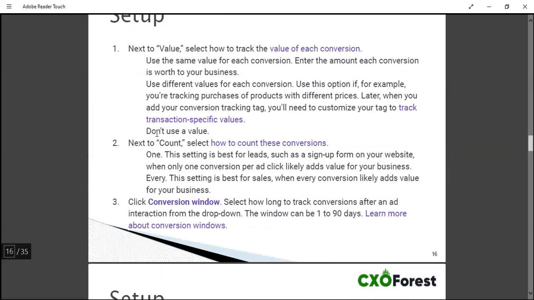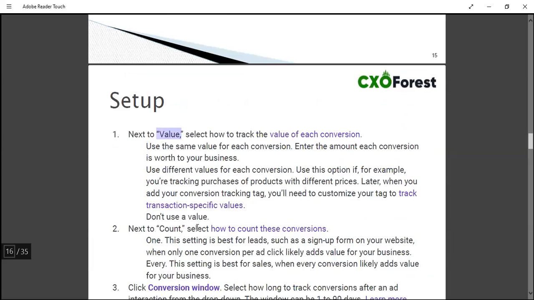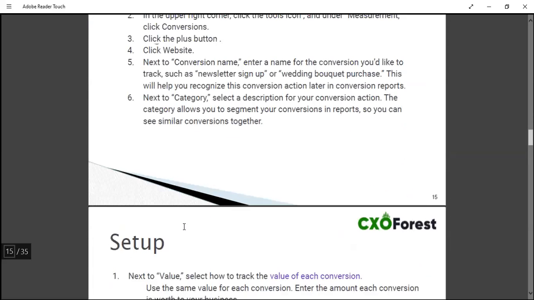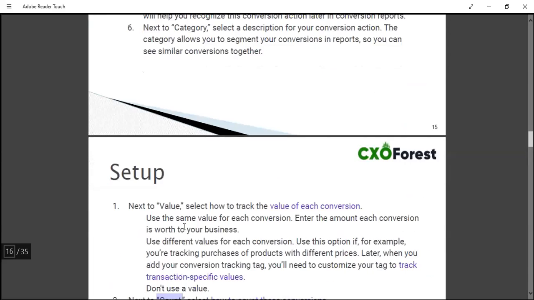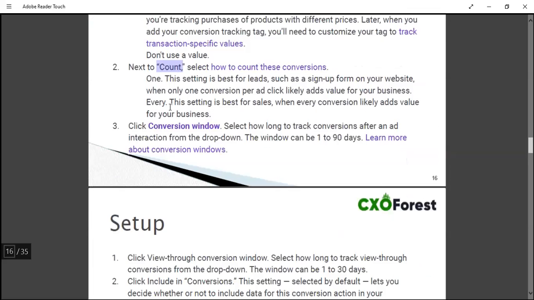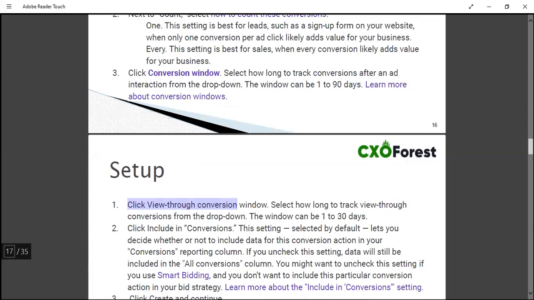See this. So we have to define a conversion value. We have to define a conversion count. These view-through conversion and click-through conversions are by default industry standard.